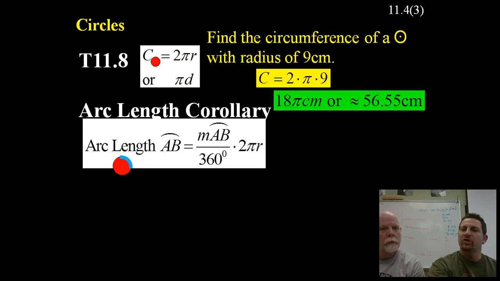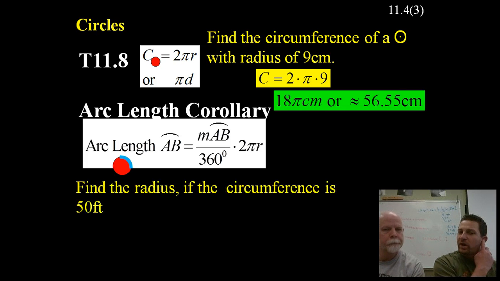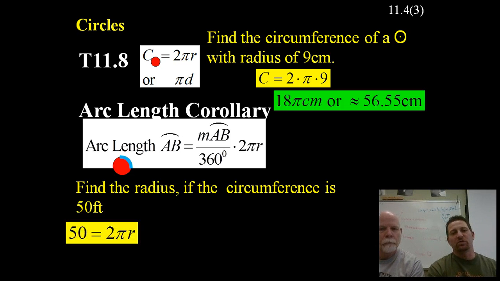So then to use our corollary here, guys, it says find the radius if the circumference is 50 feet. Now this is really kind of an involved problem here, because we're going to have to work away everything here to get back to the radius. Okay, so if I have 50 equals 2 pi r, now what I need to do is get r by itself.